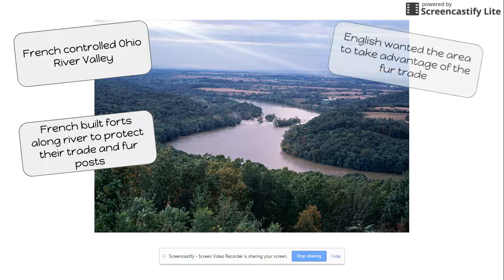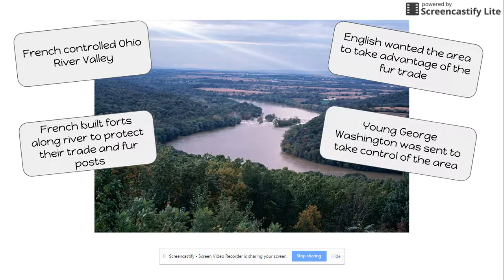The British wanted the area to take advantage of it to be able to get into the fur trade that was in the region. So they sent a young George Washington and his men to take control of the area. However, they were defeated. They were not able to take over the Ohio River Valley.